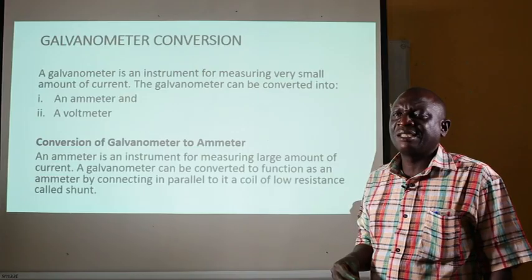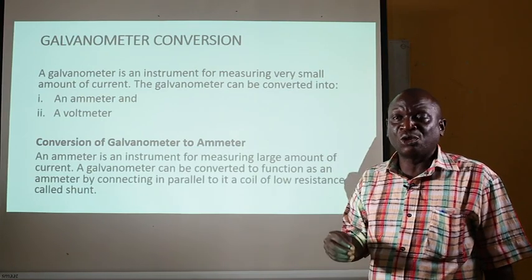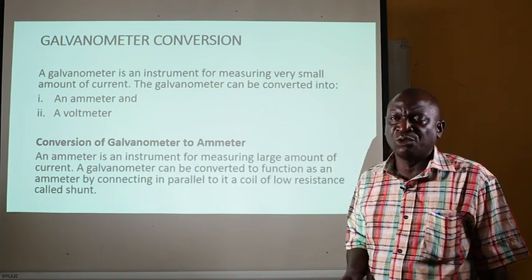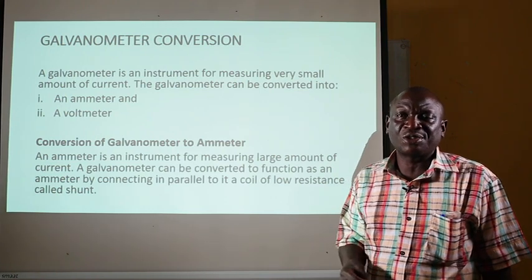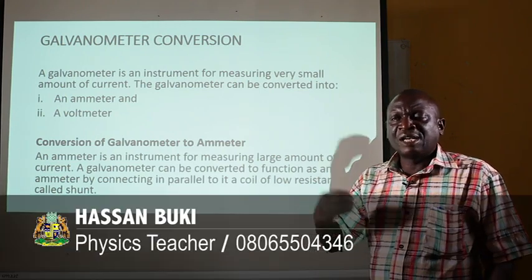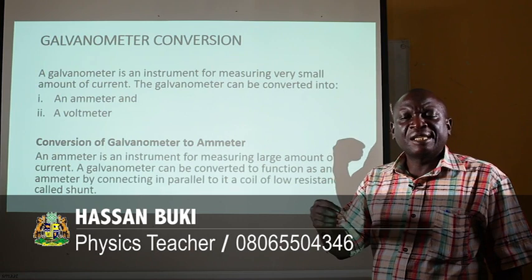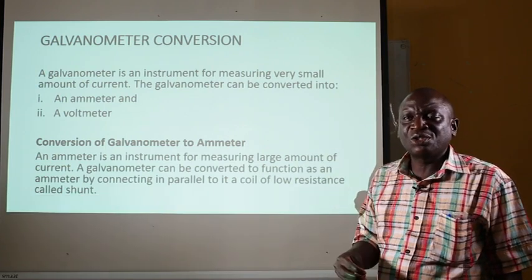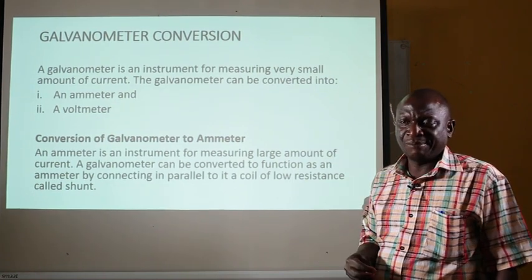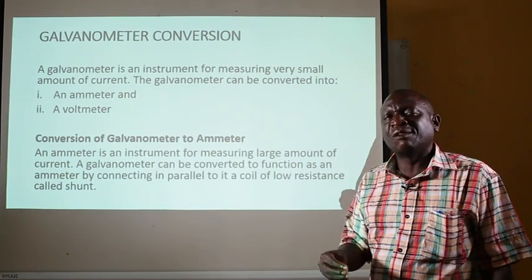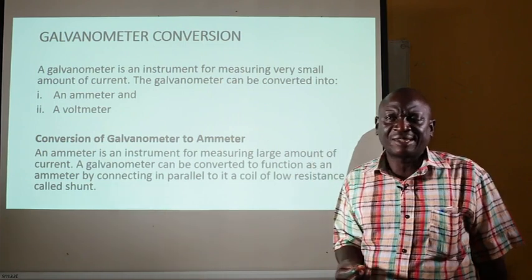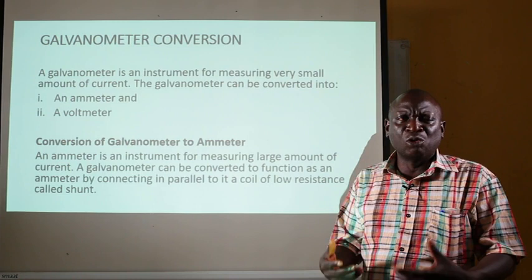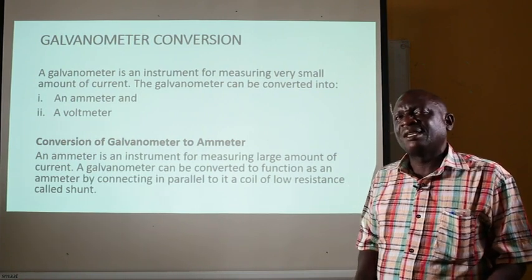Now, to do that, we will need a shunt, or a coil of low resistance value, which is called a shunt. And to convert the galvanometer into an ammeter, we will connect the shunt in parallel with the galvanometer. Now you may ask, why not a coil of high resistance, but a coil of low resistance?